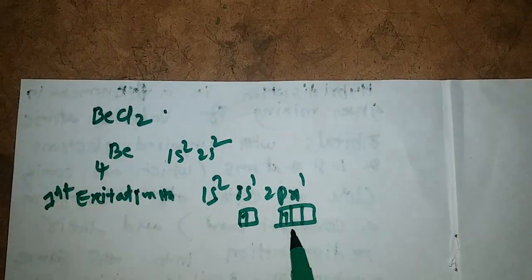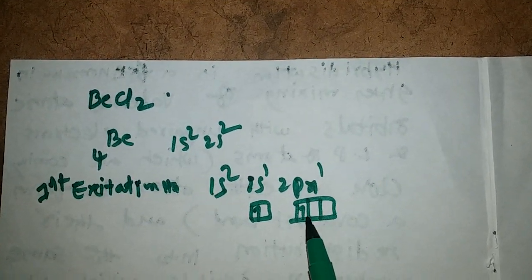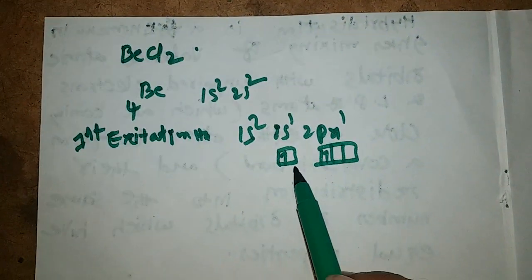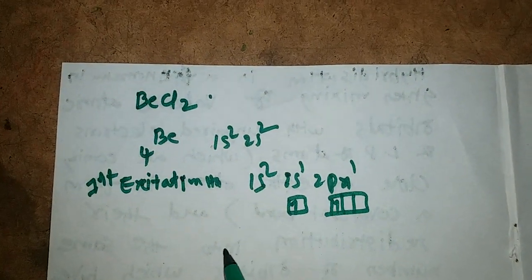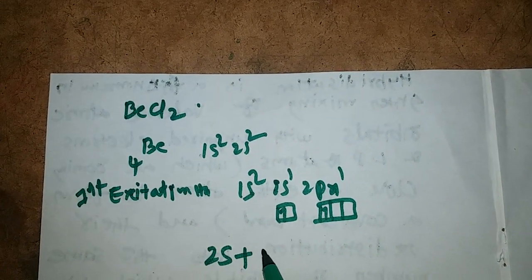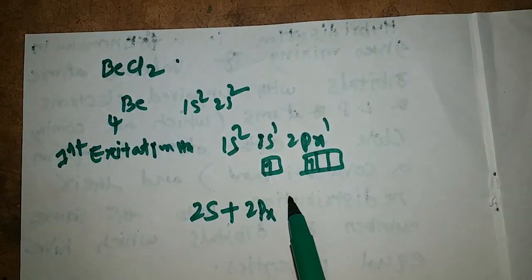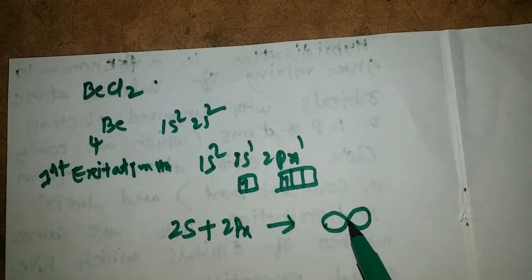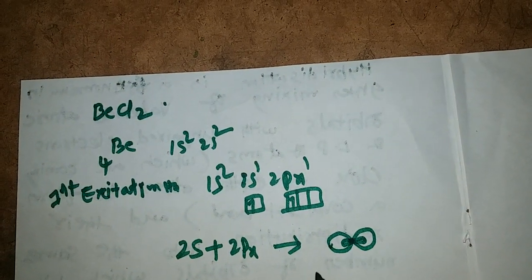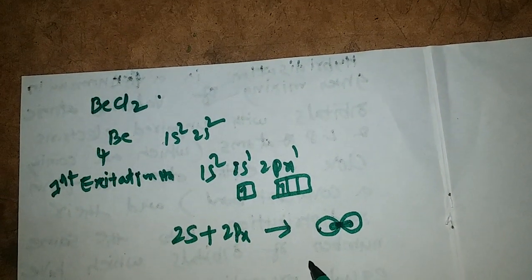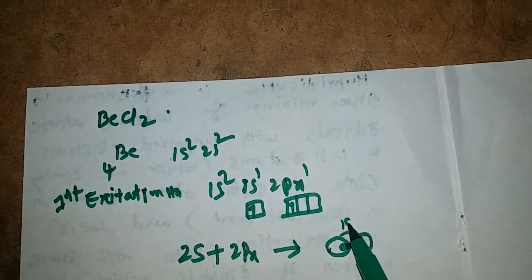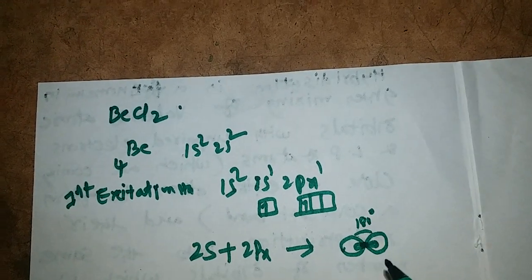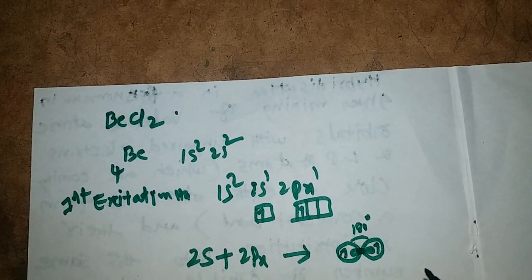So beryllium has 2 unpaired electrons in its first excited state. Now what happens? The 2s orbital and 2px orbital intermix with each other, giving us 2 sp hybridized orbitals which are separated by 180 degrees, and according to Hund's rule, each hybridized orbital has one unpaired electron in it.